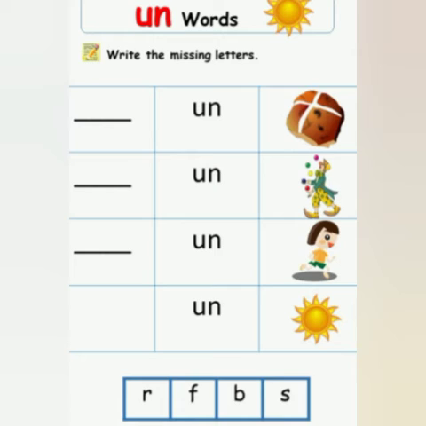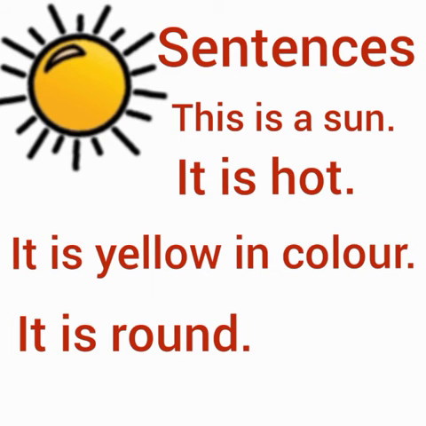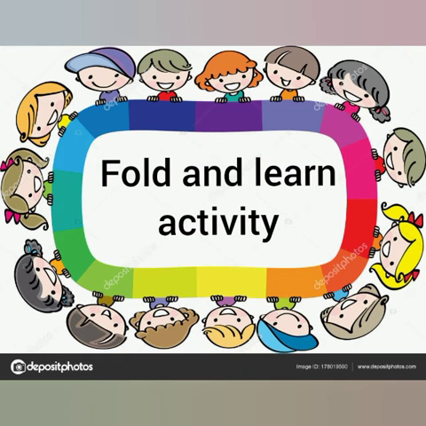They will write the missing letter: b, bun; r, run; f, fun; s, sun. They can make their own finger puppets and perform different sentences related to the picture. This is a sun. It is hot. It is yellow in color. It is round.